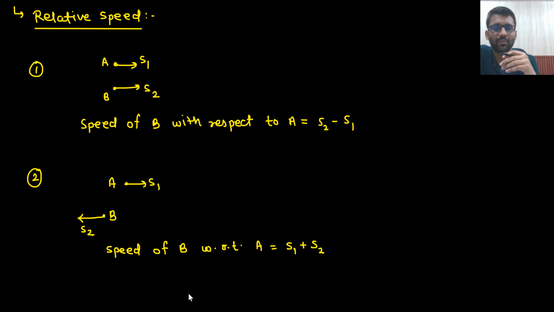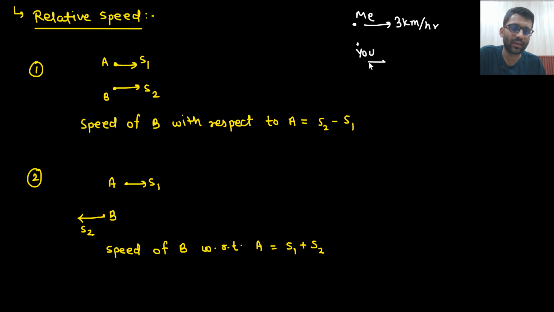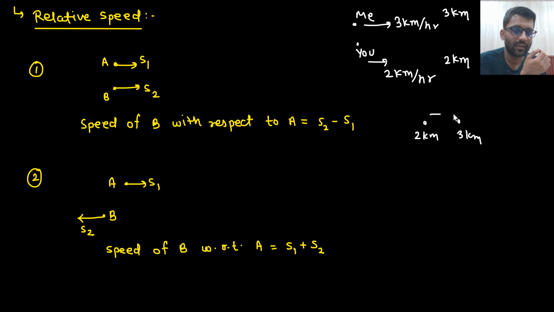So let's study the concept of relative speed. What do you mean by relative speed? So I will give you an example. Let's just say here this is me and this is you. Now I am running with 3 km per hour and you are running with 2 km per hour. Now after 1 hour, how much distance I have covered? 3 km. And after 1 hour, how much distance you have covered? 2 km. So what is the distance between us? Here you are and here I am. That means the distance between us is 1 km.